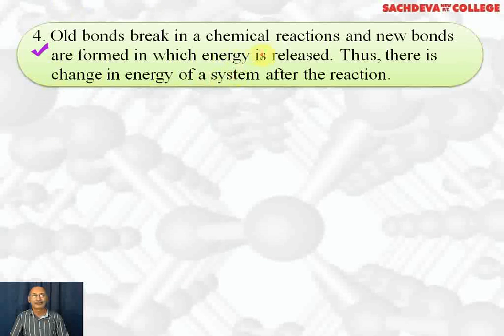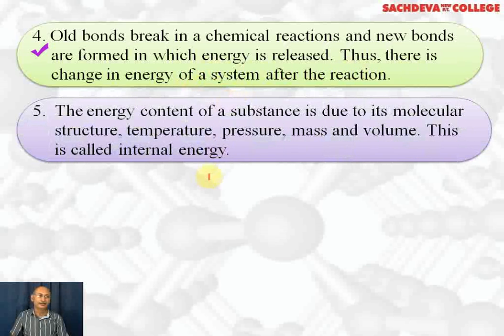Old bonds break in a chemical reaction and new bonds are formed, in which energy is released. That is, a chemical reaction takes place as a result of bond breaking and bond formation. Energy is required to break the bond, which is called bond dissociation energy, and energy is released when a bond is formed, which is called bond energy. It means there is a change in the energy of the system after the reaction.